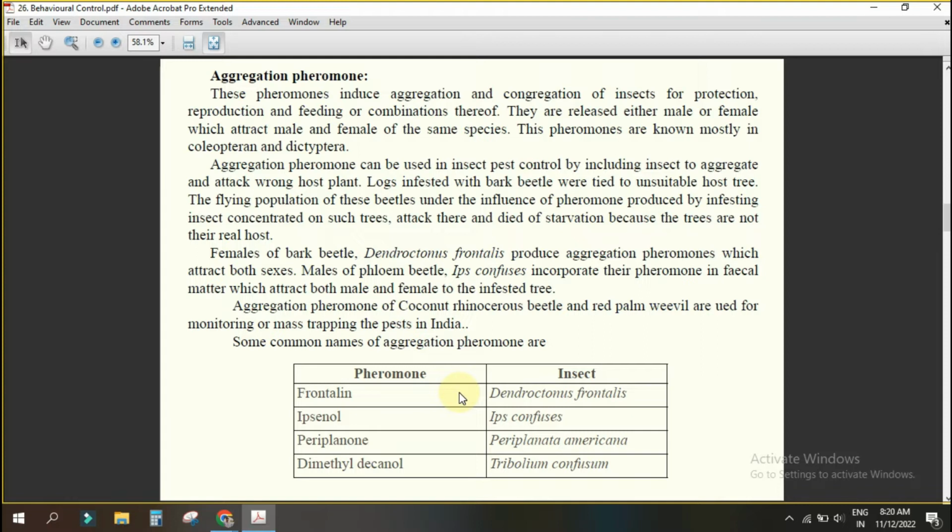Understanding? Yes, sir. You see what this phloem beetle is doing? They incorporate their pheromone in the fecal matter. In the excreta it will be there. When the insect goes to this excreta, what will happen? They will come. Yes or no? So you can change their nesting site. Yes or no? Yes, sir. Okay.